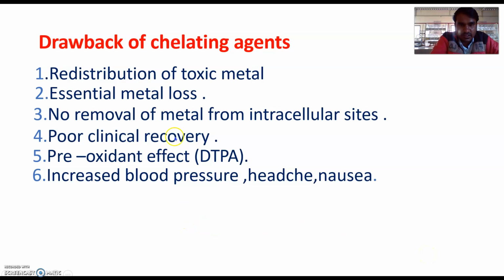Now, drawbacks of chelating agents: redistribution of toxic metal, essential metal loss, no removal of metal from intracellular sites, poor clinical recovery, pro-oxidant effect, and with DTPA, increased BP, headache and nausea.